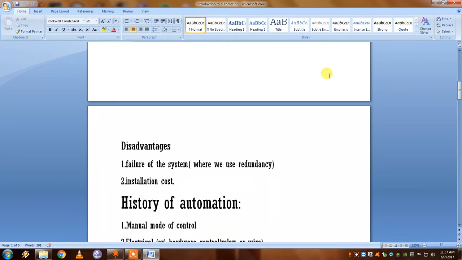The main disadvantages of PLC are failure of the system and installation cost. The failure of the system can be overcome by introducing a concept called redundancy. Redundancy is bypassing a failed system by using another system, like a parallel connection. If the first PLC fails, the second PLC can take over the process itself. But it will increase the installation cost because a PLC may cost more than 1 lakh. By installing two PLCs, it can cost 2 lakhs. So it increases the installation cost.